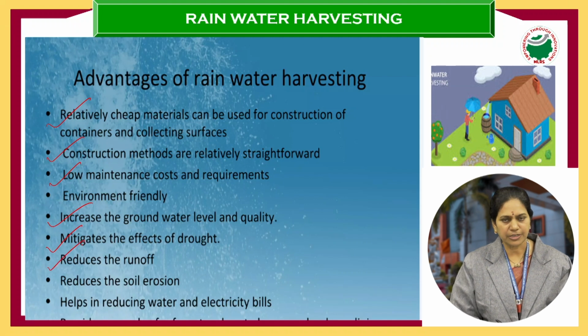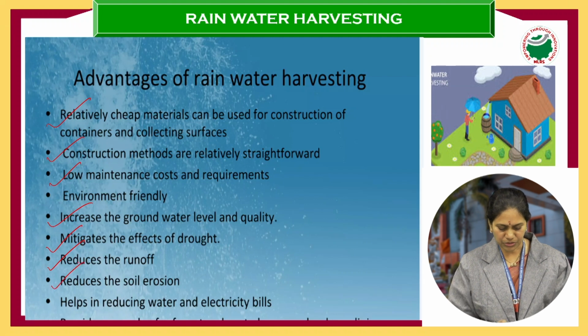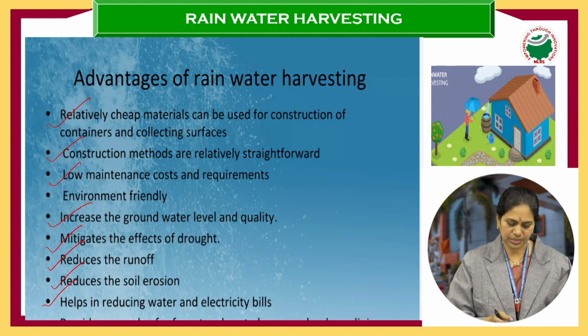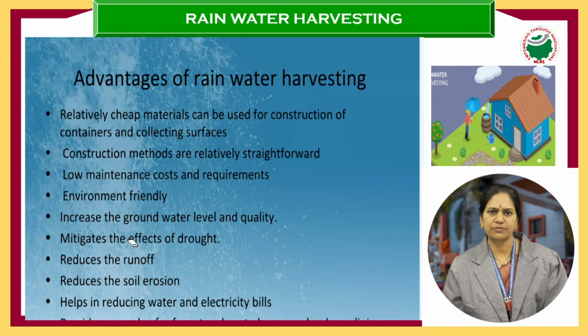Drought-like conditions you cannot find in a place where everybody is going for rainwater harvesting systems. Then it reduces the runoff. You don't see water everywhere whenever it is raining, and it reduces soil erosion, and especially it reduces our electricity bills. So the aquifers will be filled with water. It is easy to draw water from these aquifers and very environmentally friendly. Those areas will be completely filled with underground water which is safe to utilize.